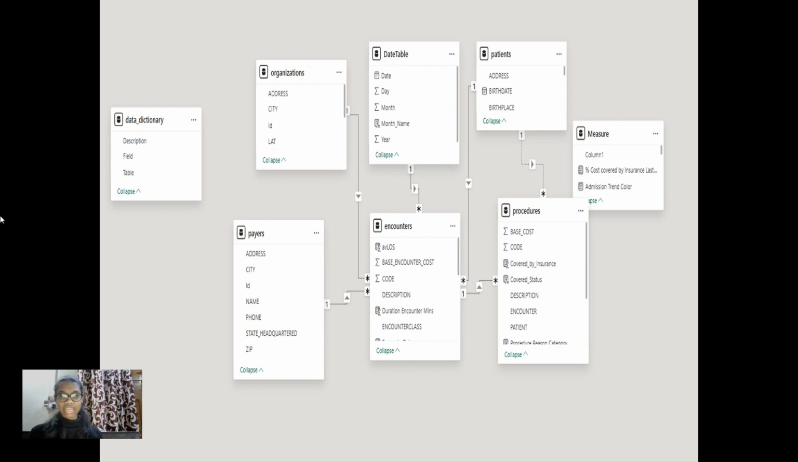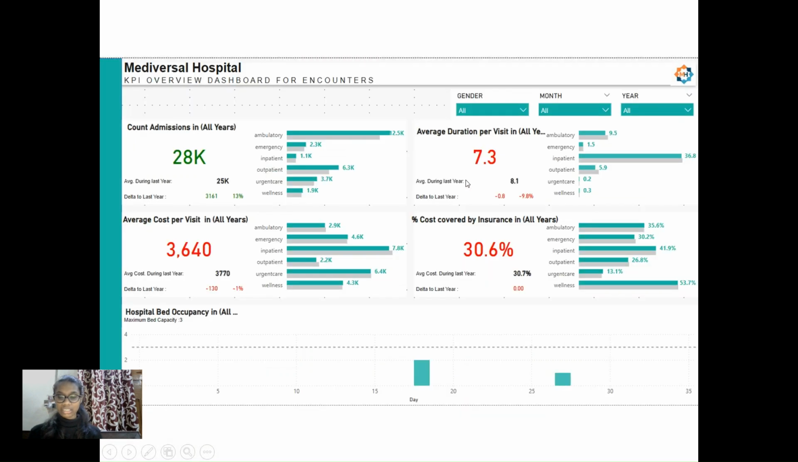So here we have the encounters, that is our fact table, connected with other dimension tables, such as the payers, the organization, the date table, the patient, and the procedure cost. Here we have the data dictionary, and here we have created all the measures. These are connected with the unique keys. This is how the dashboard looks like.